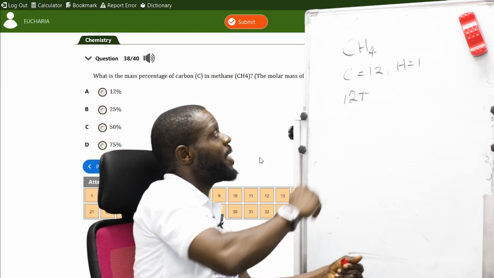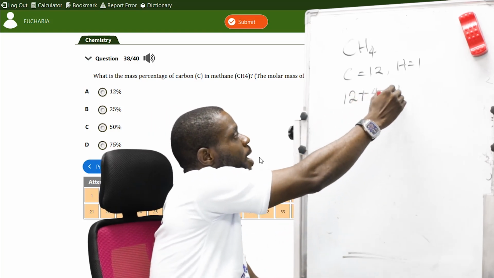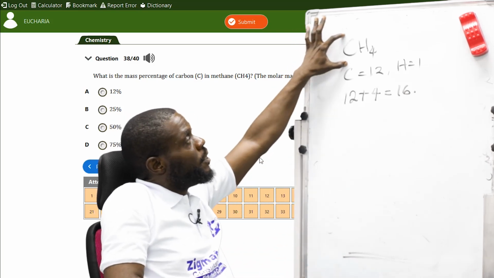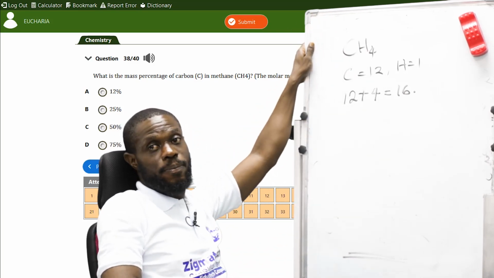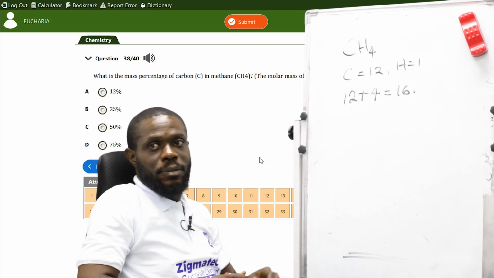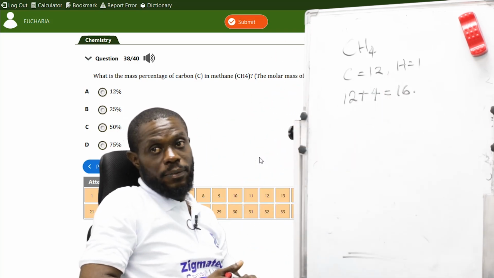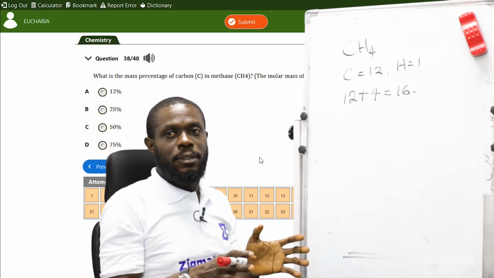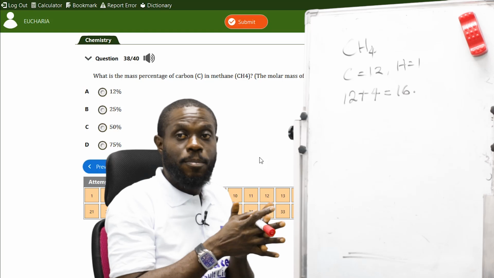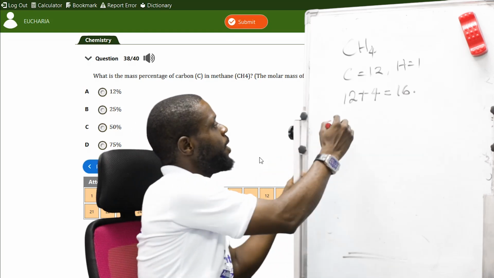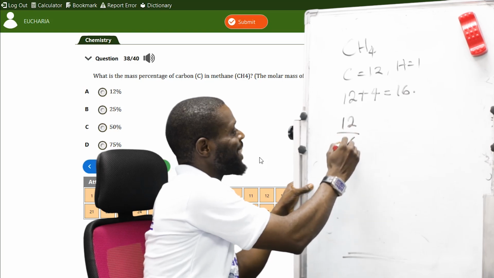So the molar mass is now 4, which is 16. So you have gotten the molar mass of the full methane, CH4. Now they said, what is the percentage mass of carbon? Carbon is 12. So you divide carbon by the sum of the molar mass of the compound, of the constituent elements. So it will be 12 divided by 16.